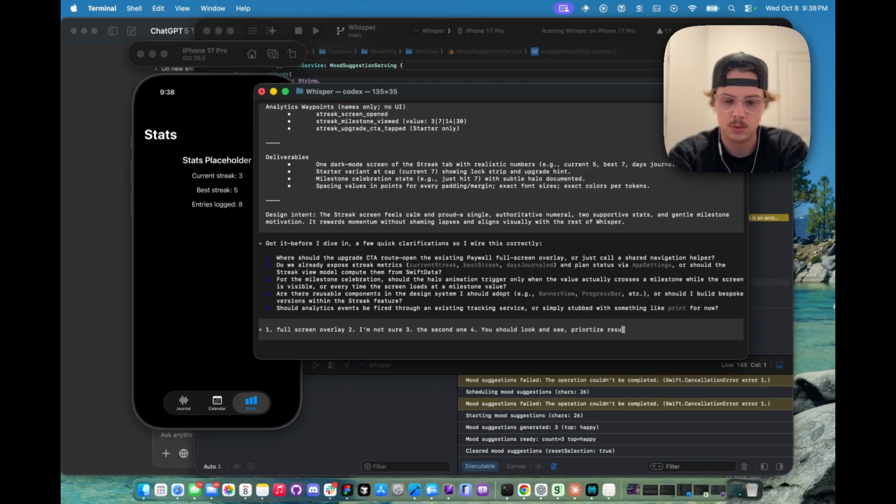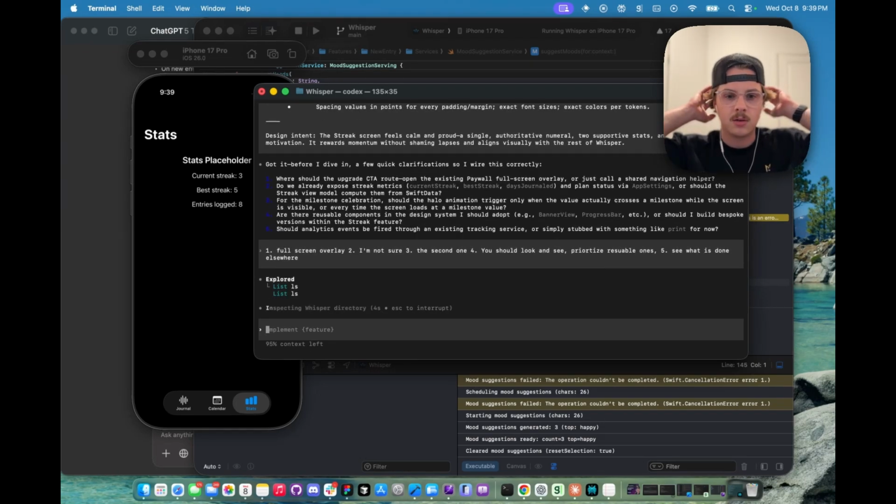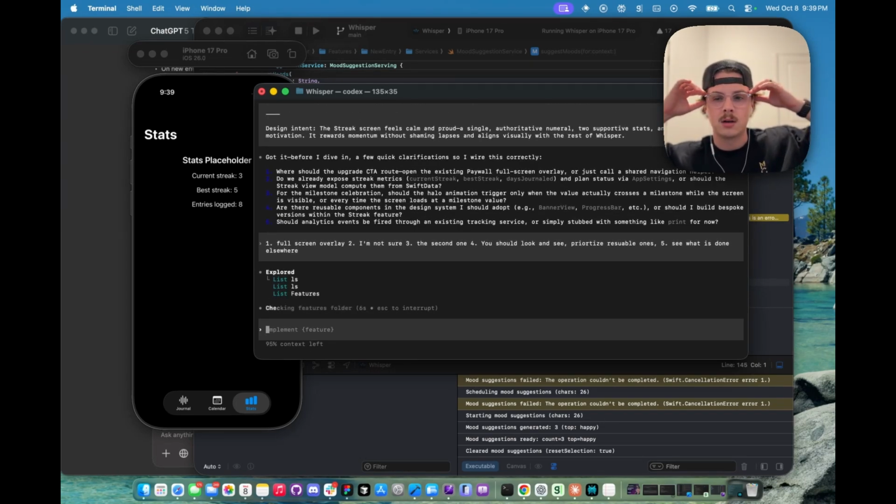Prioritize reusable ones. And then 5, should analytic events be fired through an existing tracking service, or simply stuck with something like print? See what is done else. We're not worried about analytics right now, but in a lot of the prompts, ChatGPT has just suggested analytics integration, which will be nice if we want to add that later.